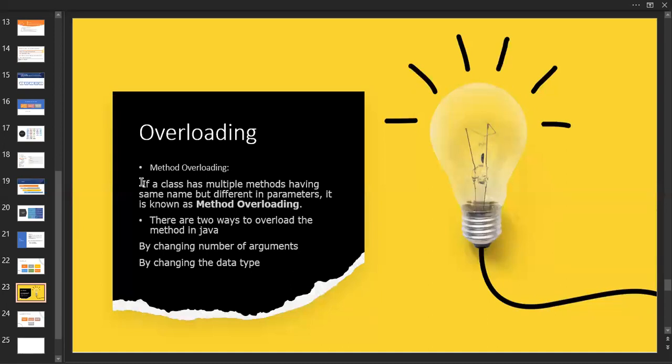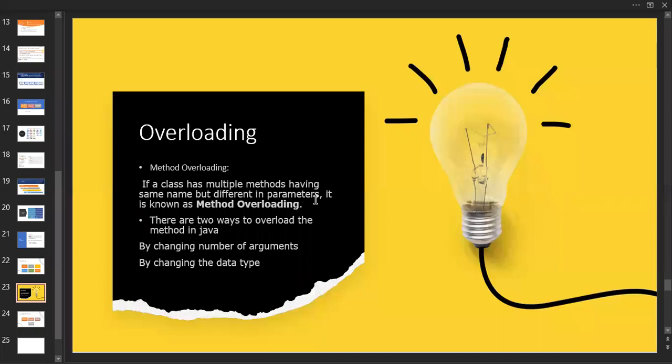Okay. If a class has multiple methods, again I'm telling you, a class has multiple methods. The main is itself a method. You know that, right? So there are some methods available with the same name. Remember this word, this is the main word: with the same name. There are so many methods available with the same name, but different in parameters.